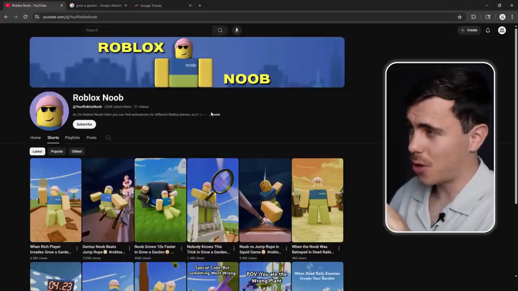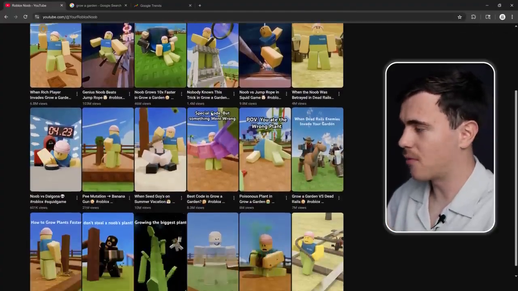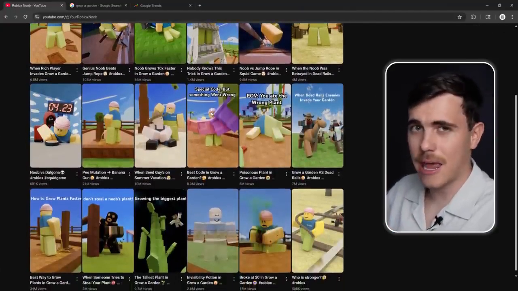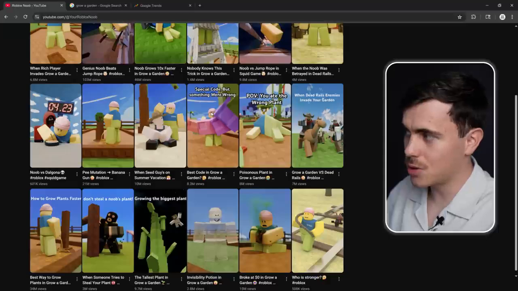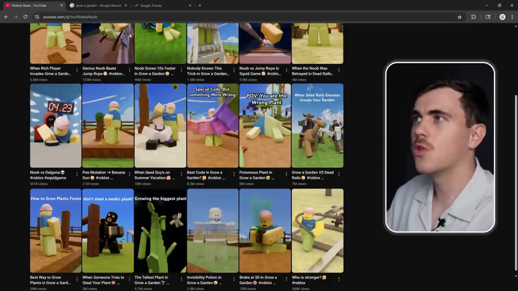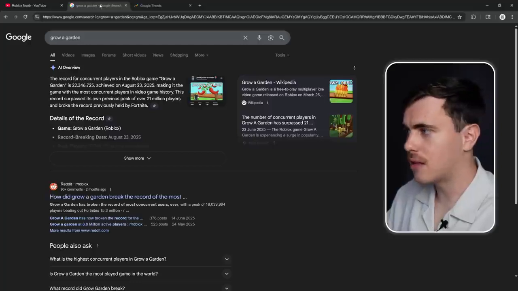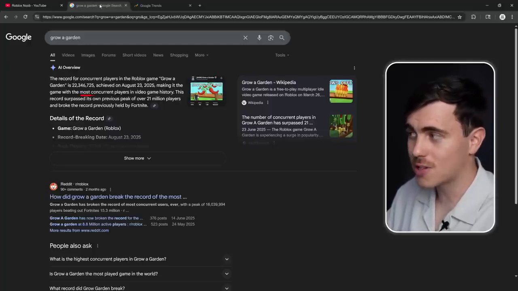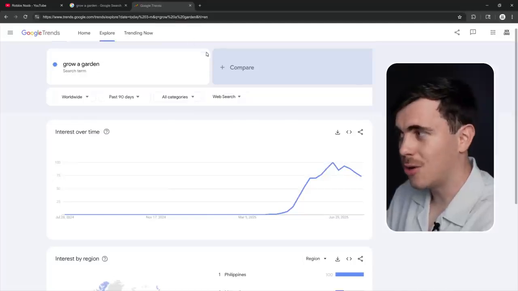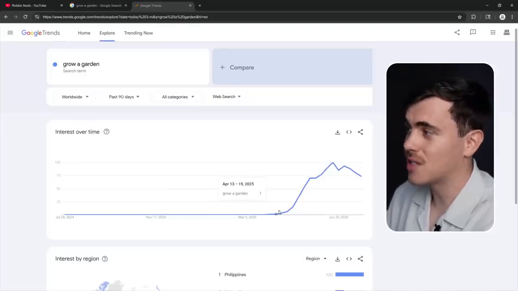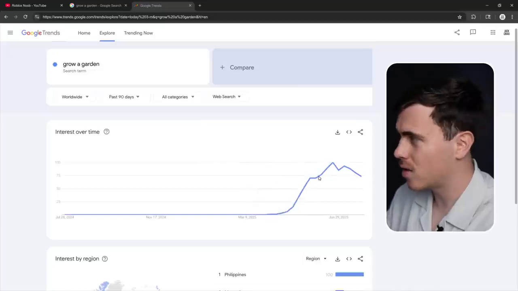Before seeing this channel though, I had no idea about this type of content. Essentially, the channel is making animated stories surrounding a game which is called Grow a Garden. And from doing a Google search about this game, I found that last week it broke the record for the most concurrently played game of all time. And as you can see visually here on Google Trends, you can see how much this game has blown up in popularity over the last month.